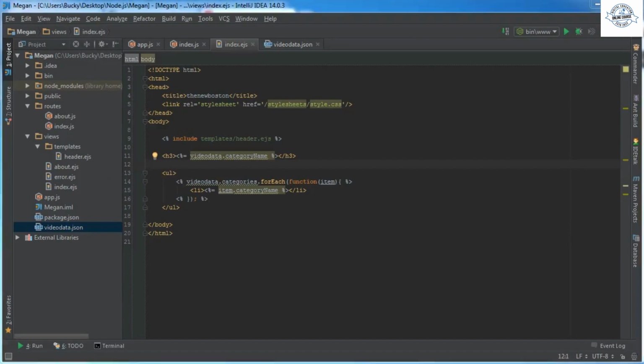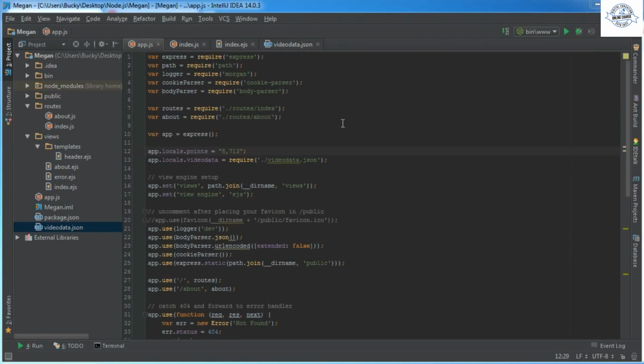Alright guys, welcome back, and in this tutorial what I want to do is show you guys how to pass data through routes. And it's probably going to be really quick. I could have taught you guys this in the last video, but whatever.